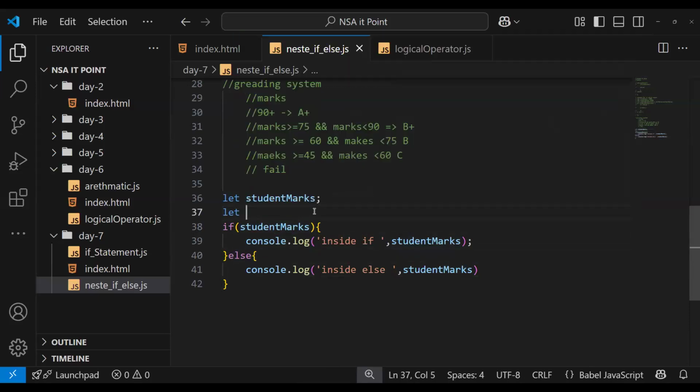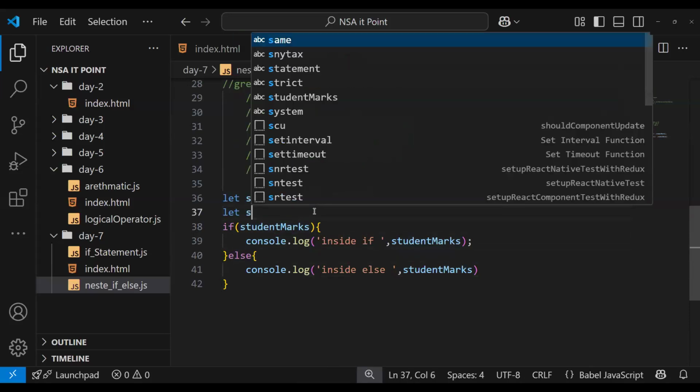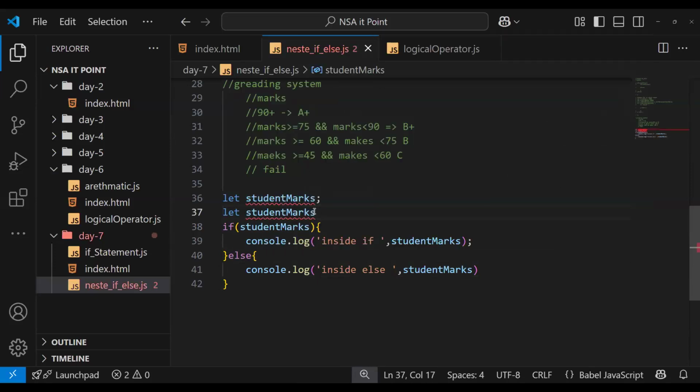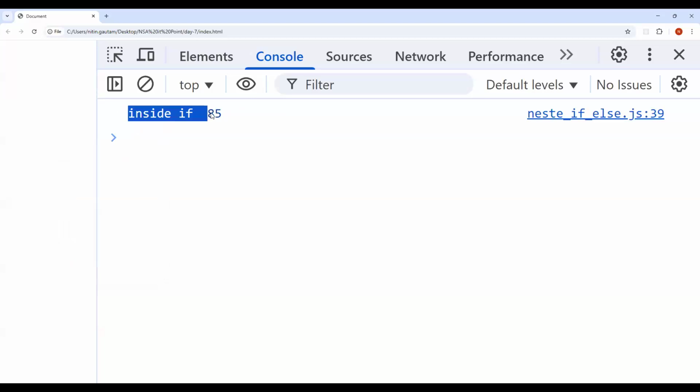Now let student marks equal 85. Let's check this once. Reload. Okay, inside if is 85.